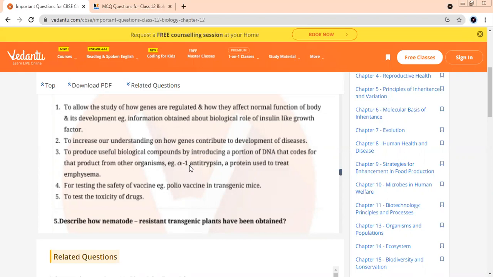Ma'am, Rosie and Dolly. Very good. Rosie and Dolly. What is Rosie? Ma'am, cow. Transgenic cow. Yes. Cow. Very good. And what about the other name that you took, Dolly? Transgenic sheep. Yes, it's a transgenic sheep.